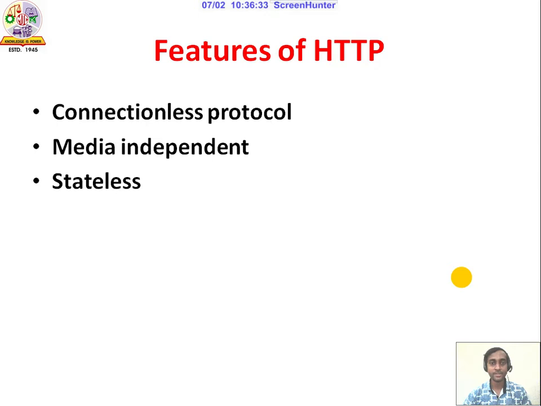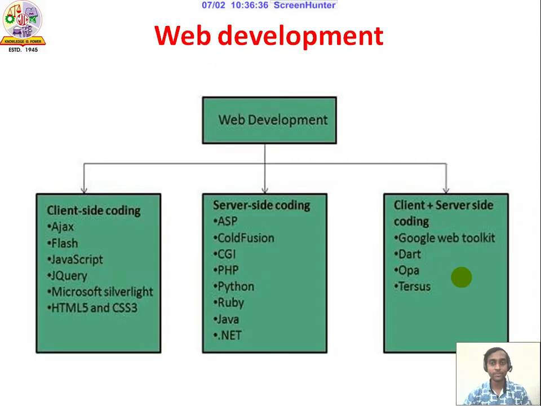In web development programming, we have three parts: client side coding, server side coding, plus client plus server coding, a combination of both sides. In client side coding, we use programming languages like Ajax, Flash, JavaScript, jQuery, HTML, HTML5, and CSS. It is a markup language.